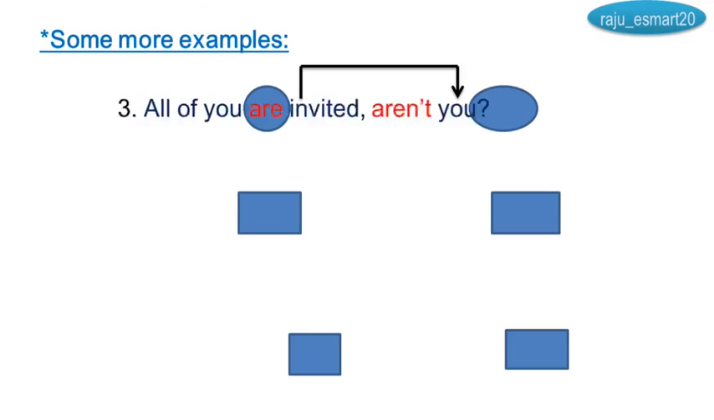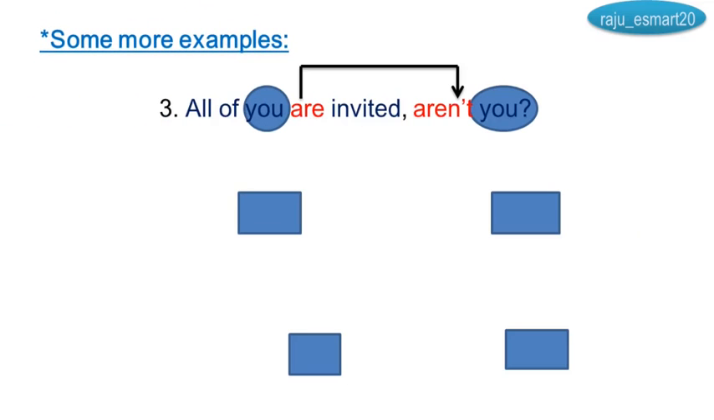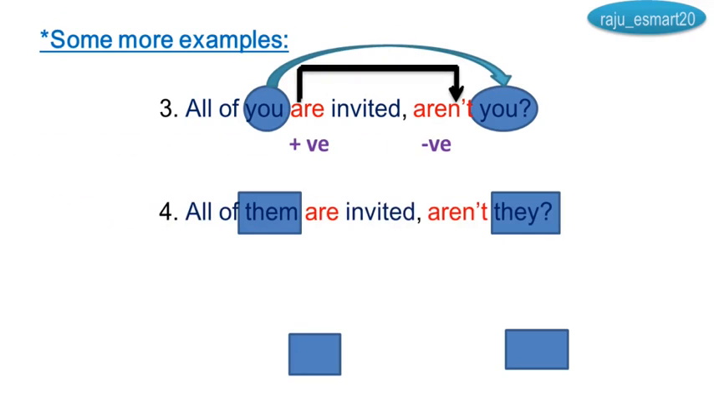Some more examples are given here. All of you are invited, aren't you? It is a positive sentence, I took a negative tag. You are, aren't. All of them are invited, aren't they? Them, they I took; are, aren't. Positive sentence, negative tag.